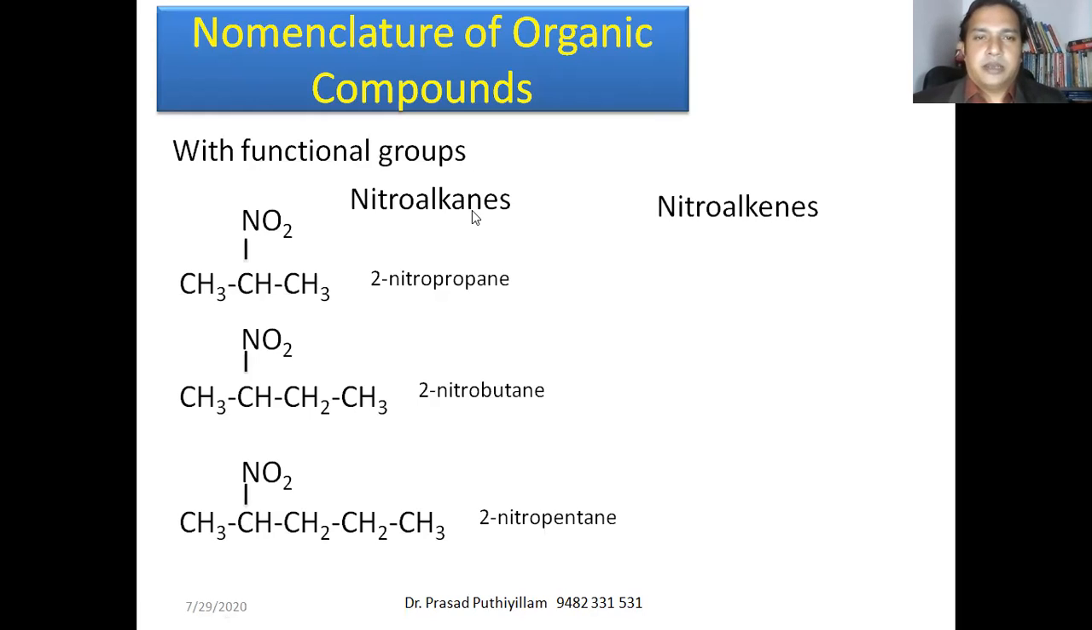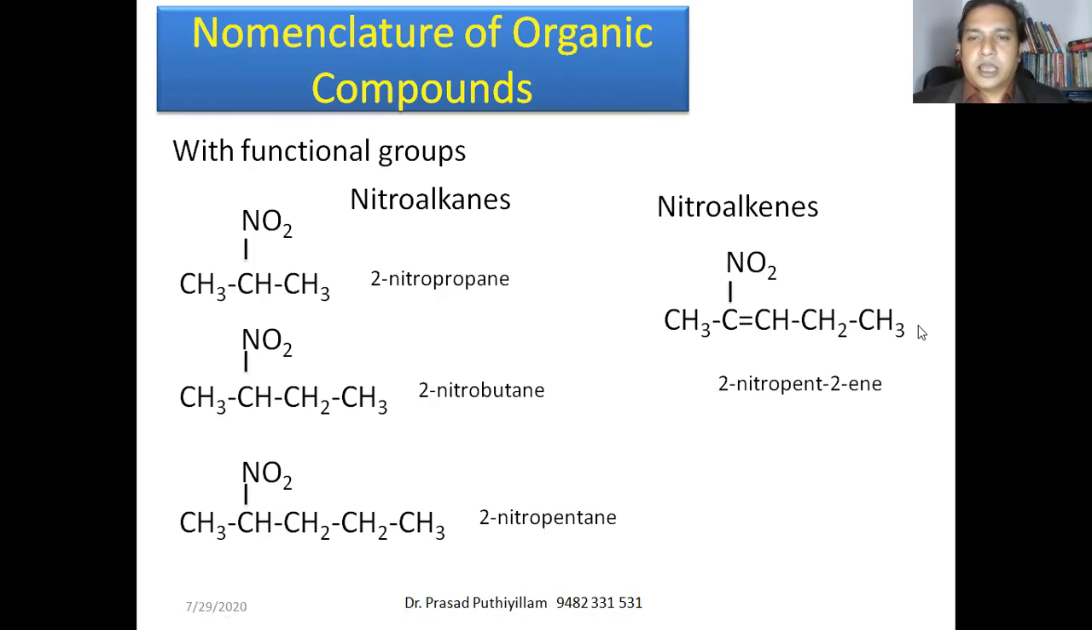Now let's take some nitroalkenes. This is an alkane, having only single bonds, a saturated one. Now alkenes have a double bond. A molecule is given, that is 2-nitropent-2-ene. That means the second carbon atom has a nitro group, as well as a double bond at the second carbon atom. We have to give more importance to the double bond here. This is an alkene as such, therefore it is 2-nitropent-2-ene.